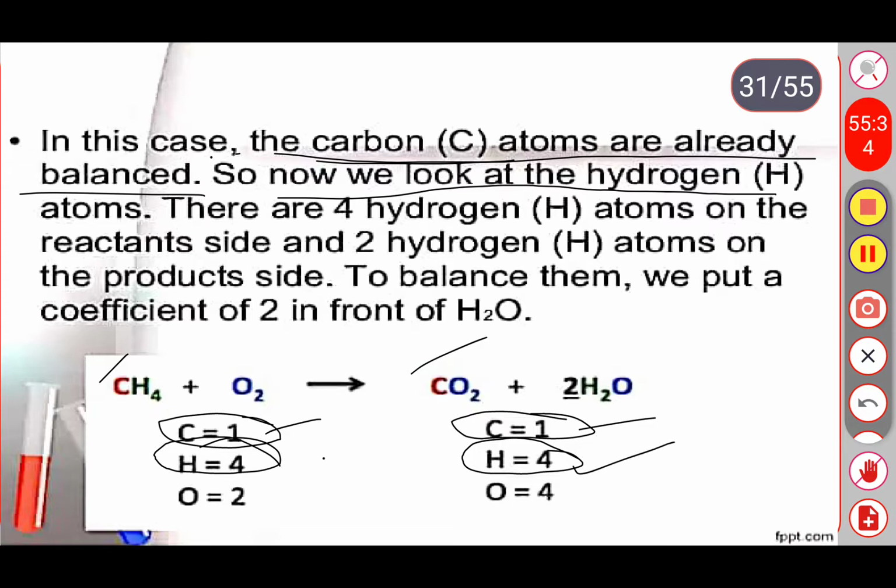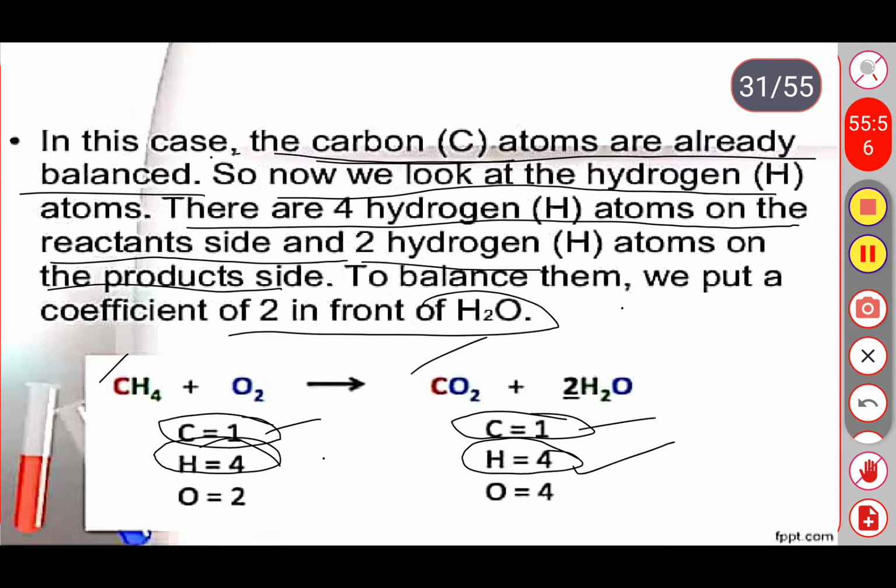See the third one, there are 4 hydrogen atoms on the reactant side and two hydrogen atoms on the product side. To balance, we put a coefficient of 2 in front of H2O. And here see this one, oxygen. In the reactant part we are having 2 oxygens, in the product part we are having 3 oxygens.